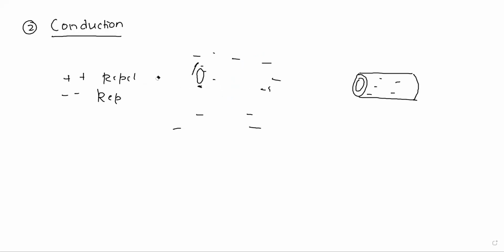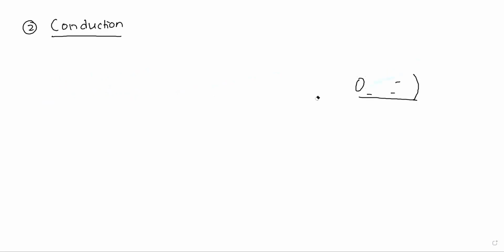We'll understand what is the method of charging by conduction. Did you understand the difference between conductors and insulators? How are the insulators charged? By what method are the insulators charged? It is very simple, friction, and the conductors are charged by the process of conduction and induction. So now we'll come to the process of conduction.